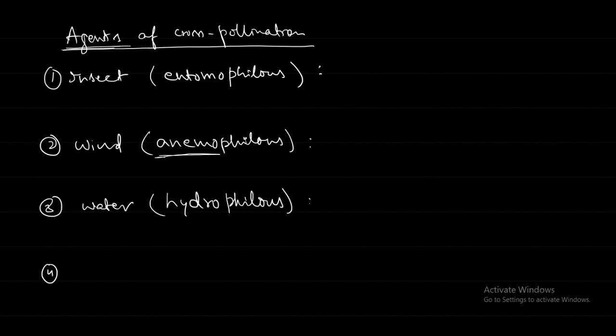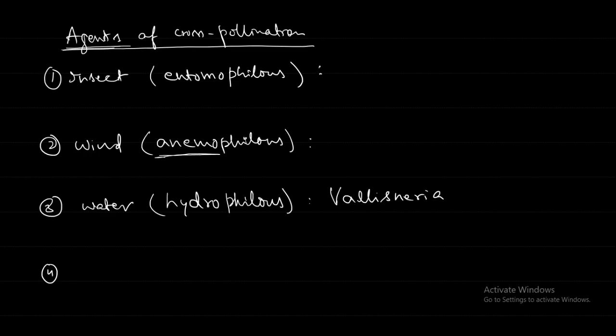When you observe, there are two plants that are shown in this figure 5.3, page number 41. Male plant, female plant. In the male plant, the flowers are very close to the bottom, down to the ground. A huge number of flowers will be formed. Generally in a pond you may observe this during the flowering season. You will find small flowers distributed, a huge number of flowers it will produce. The female plant, its flowers are floating. You can observe its flowers floating on the surface of the water.